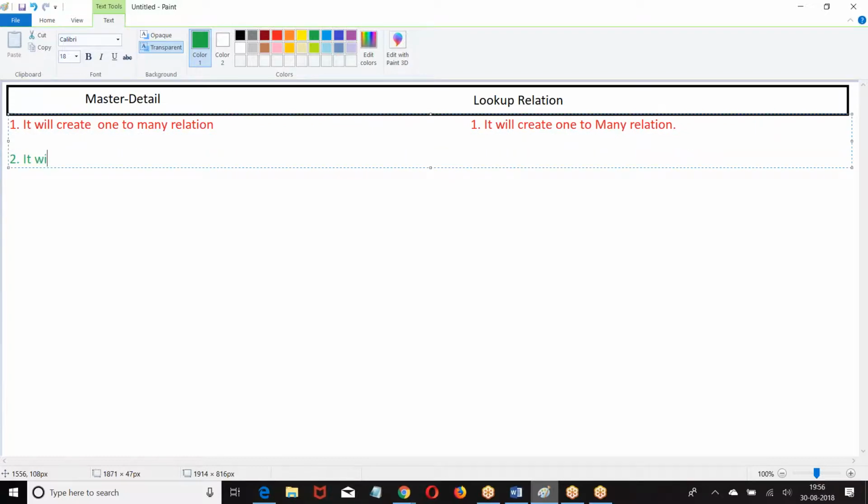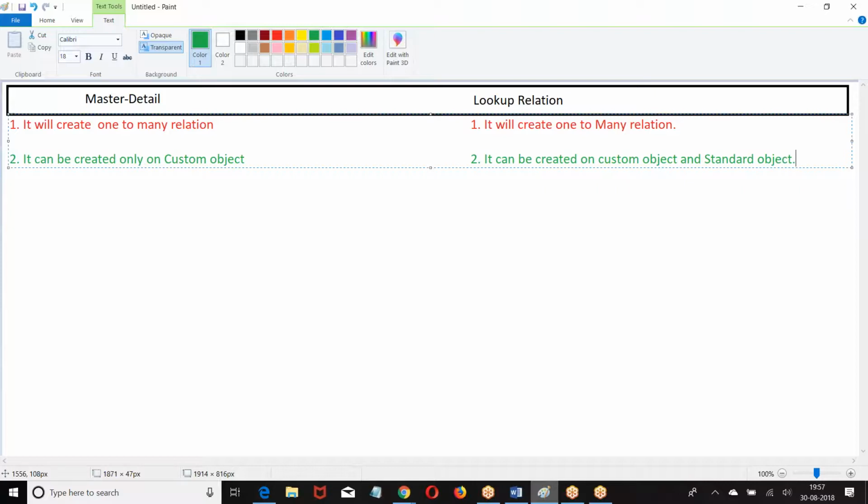Master detail can be created only on custom objects.